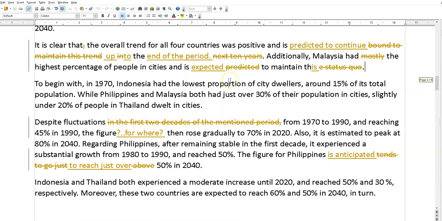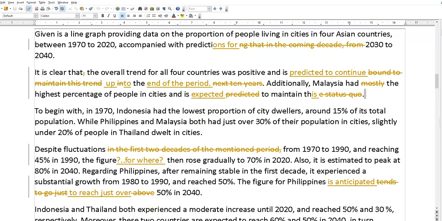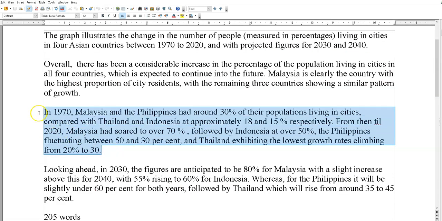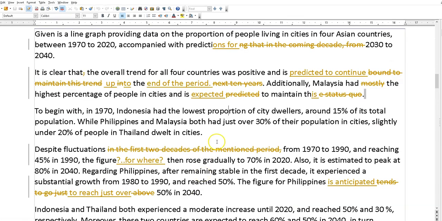So there are a few things that I changed there. You can see it doesn't really mention the lowest, the Philippines, 50% of Thailand. Despite fluctuations, this doesn't really work. 226 words. So like I said with mine, the logical way to go about this is 1970 to 2020 and then 2030 to 2040, past and future. That's the more logical progression, okay?